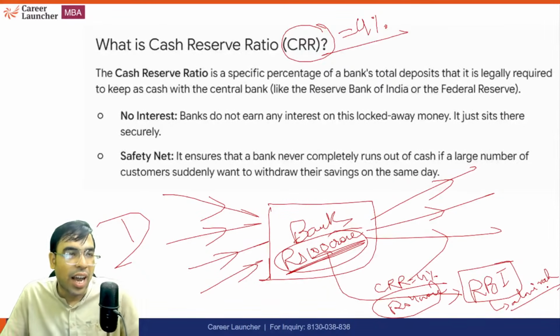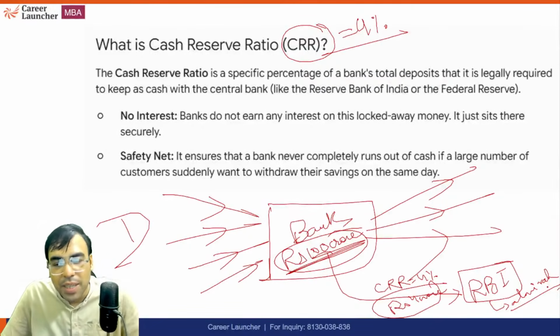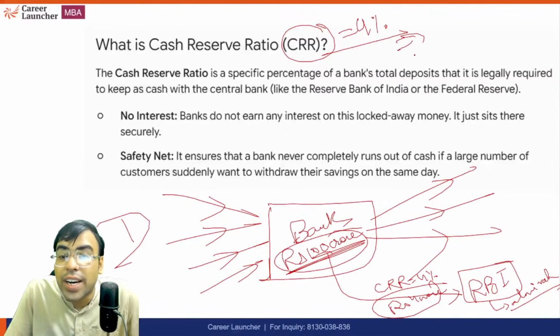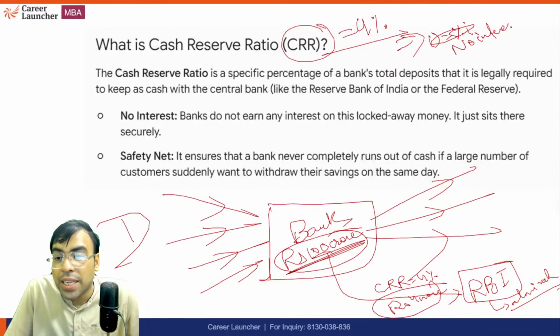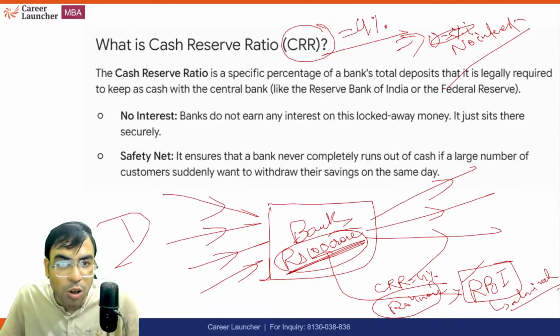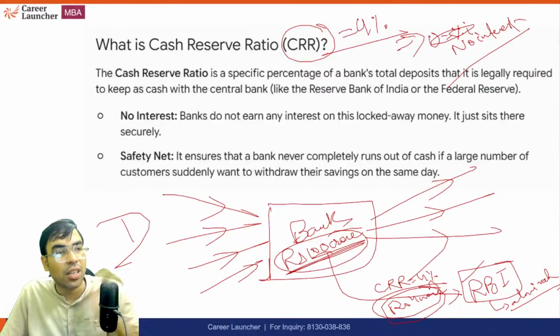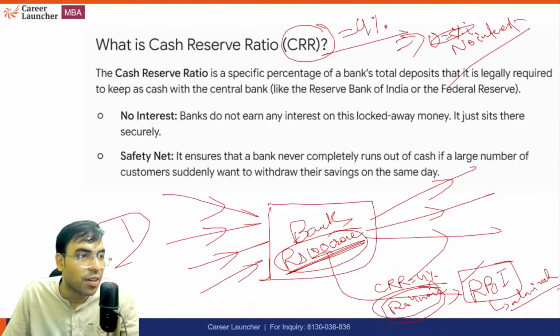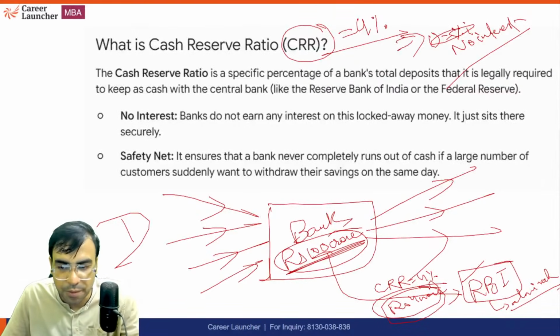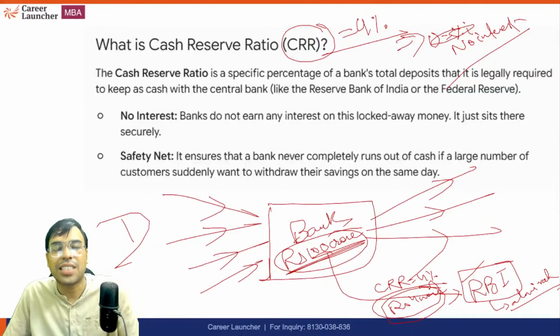You come to my house and office and give me this much money, and I will keep it safe in my Almira. It does not require any interest. So 0% interest rate. It means RBI is not taking a loan. So RBI does not say, you keep 4 crore rupees with me and I'll give you interest on that. No. RBI will not give any interest. This is just for shock absorption. You give me 4% of whatever you have. So let's say 4 crore rupees. Give it to me, I will keep it in my Almira. That's it. Just for shock absorption. This is called CRR. The RBI does not give any interest on that. Okay? This is one safety net.